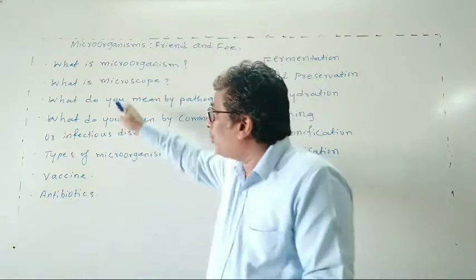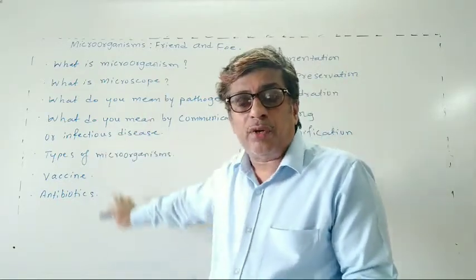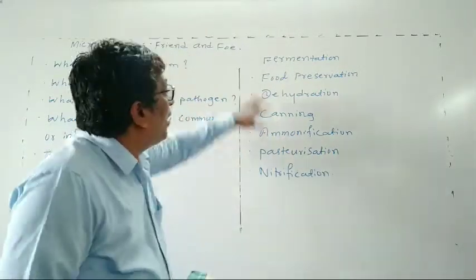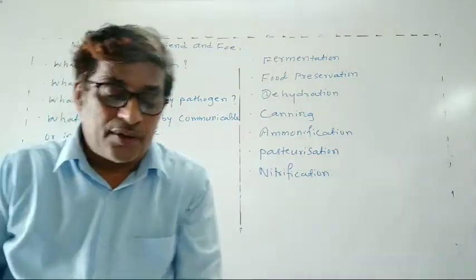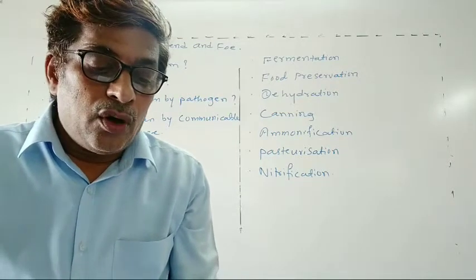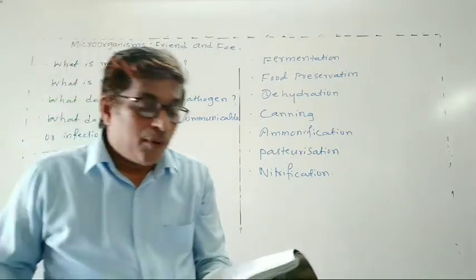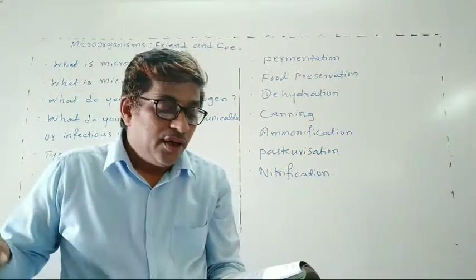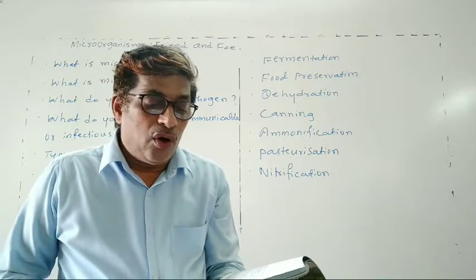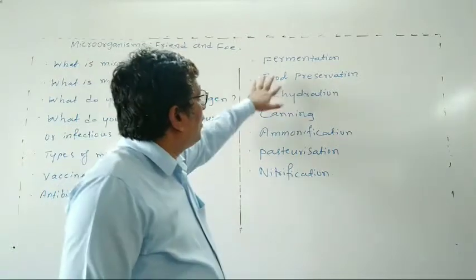Okay, so what is microorganism, what is microscope, these questions we have discussed. Now we will see what fermentation is. Fermentation is the process of conversion of sugar into acids, alcohol or gas by the action of yeast. So that is called fermentation.